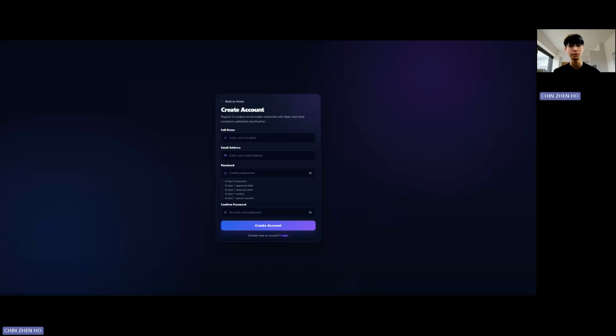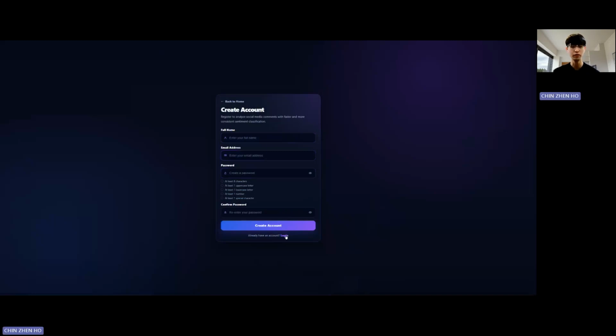Let's start with the register page. New user provides their full name, email address, and password. As the user types a password, the system checks it against several requirements in real time: minimum length, uppercase, lowercase, number, and special character, shown here in the checklist. There is also a toggle to show and hide the password, and a confirm password field to make sure both entries match before the account is created.